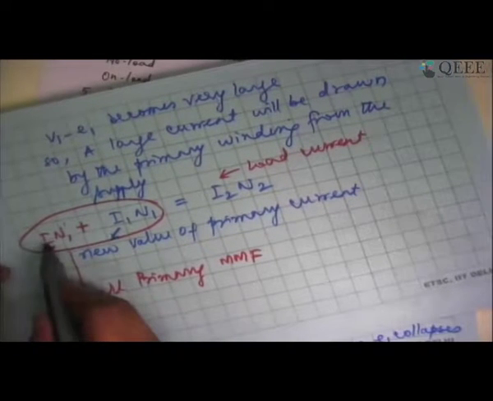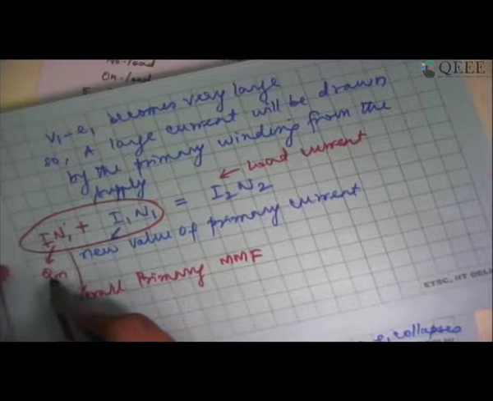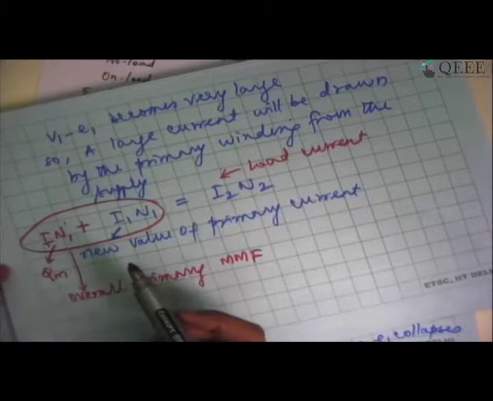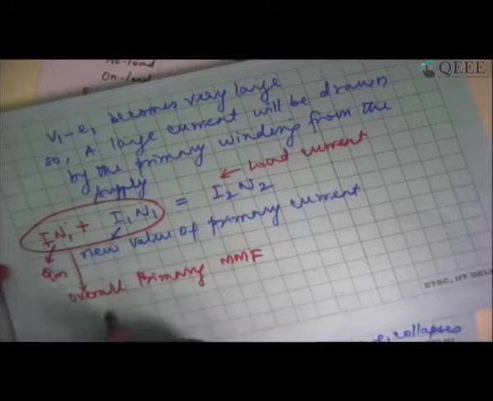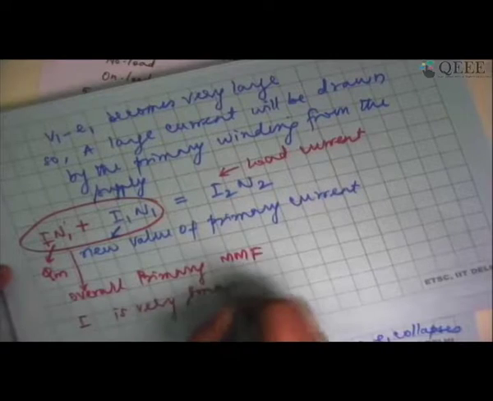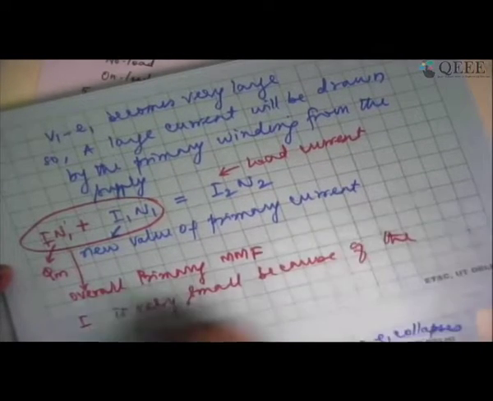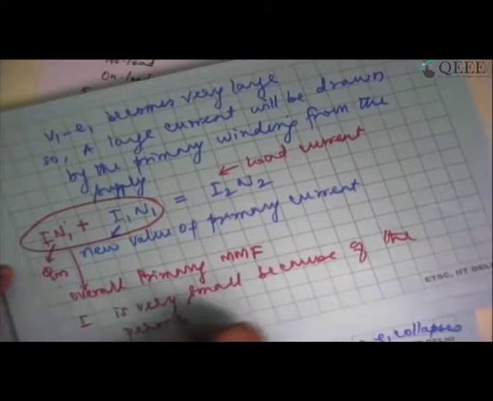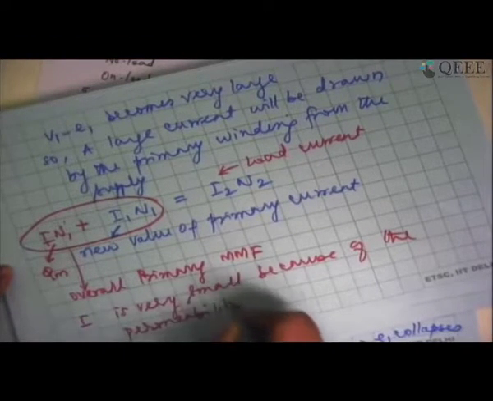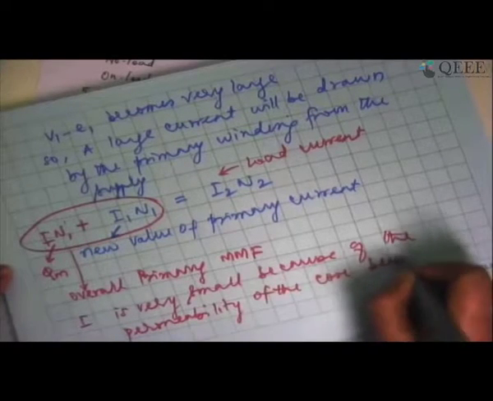The current drawn by the transformer initially to establish phi m was very small because the permeability of the ferromagnetic core is very high.